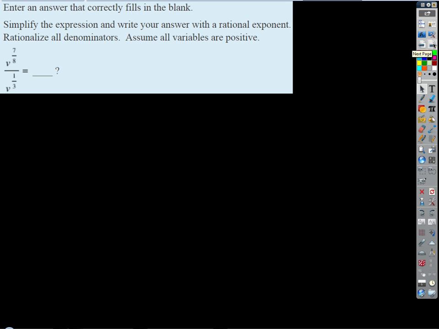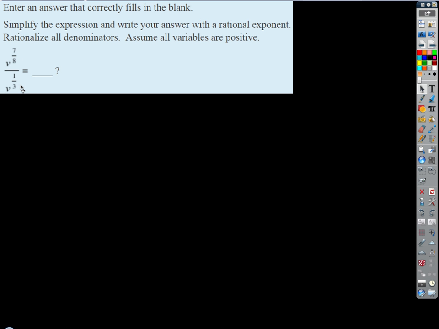Okay, about something like this. Here we're taking a ratio of powers with like bases. Remember that when we divide like bases, we subtract exponents. There is a shortcut here, right? Remember that if the top exponent is larger than the bottom, we talked about a little trick where we could keep the base on the top and subtract the bottom exponent. But if the bottom were a bigger exponent, we could save a step by leaving the base on the bottom and subtracting the smaller top exponent from the bottom.